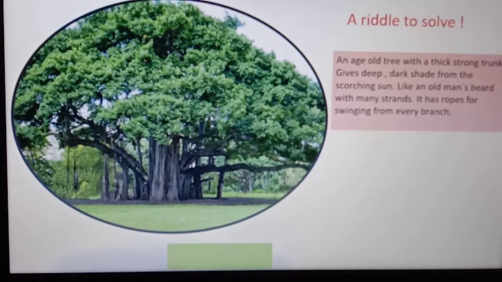It has ropes for swinging from every branch. Which is this tree in the picture? See, it has a strong trunk and it gives dark shade, and it has many strands from every branch. Which is this tree? Banyan tree.